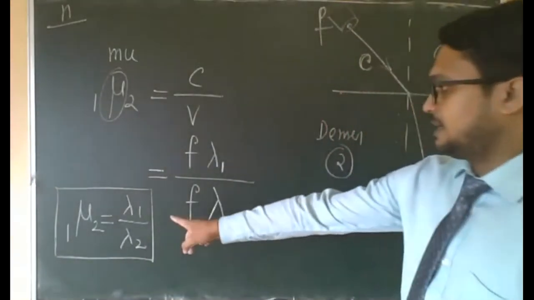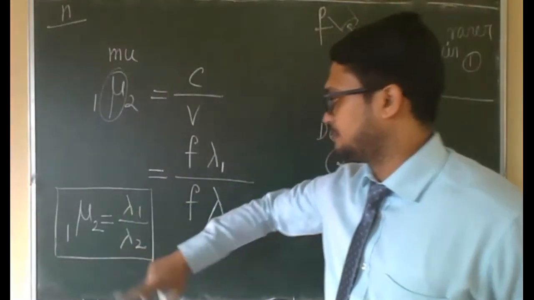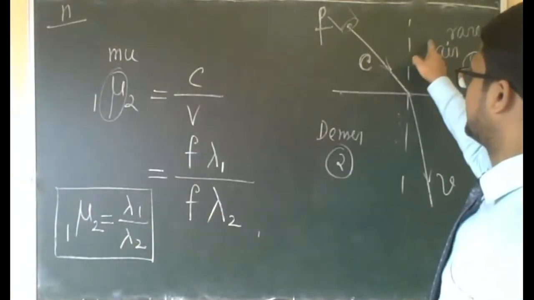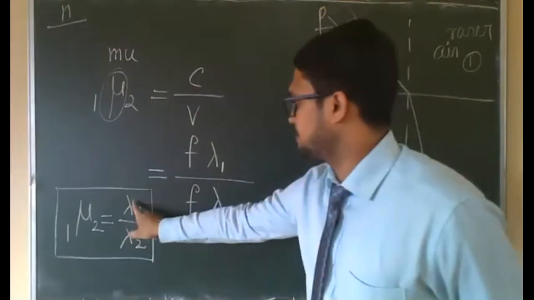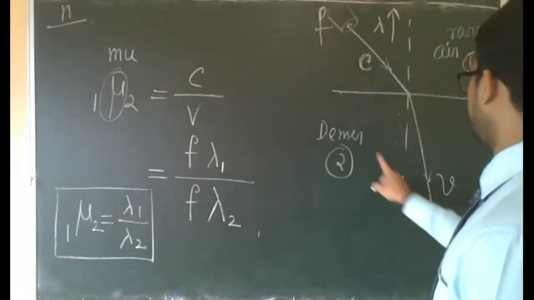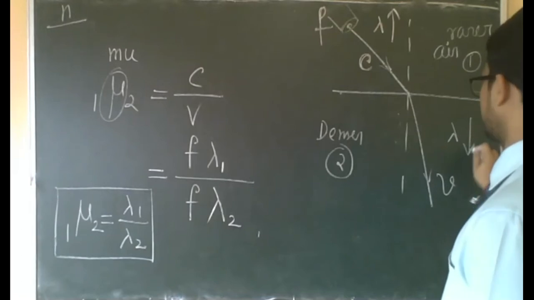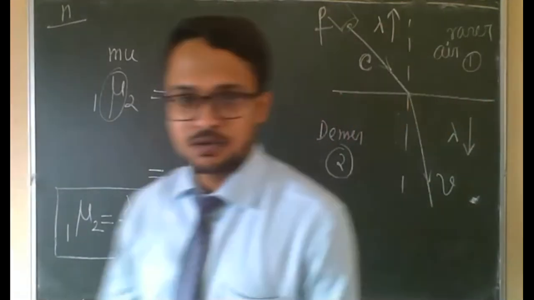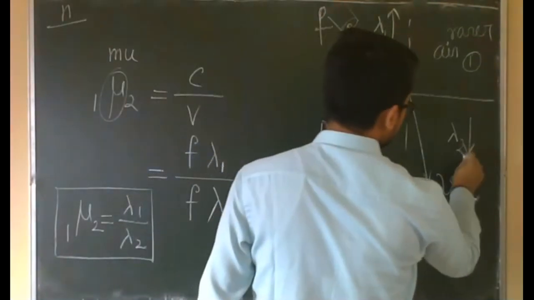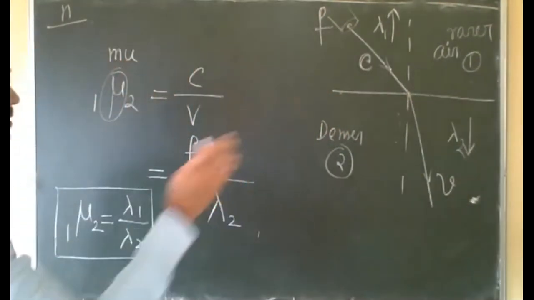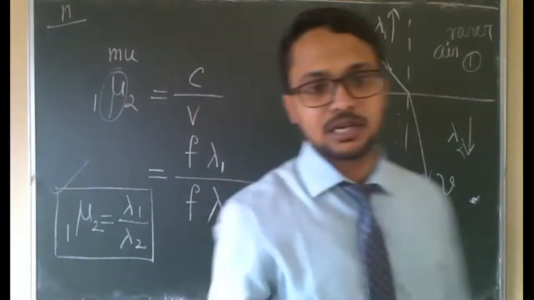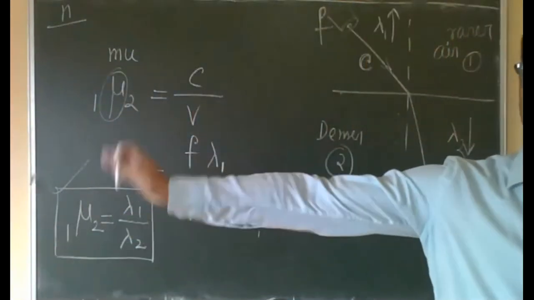So how are they related? Mu equals lambda 1 by lambda 2. That means if the first medium is rarer, here wavelength is more, and the second medium is denser, wavelength is small. Lambda in the first medium, lambda 1, lambda in the second medium, lambda 2. How are they related? Lambda 1 by lambda 2 equals refractive index of denser with respect to rarer, or refractive index of second medium with respect to the first one.